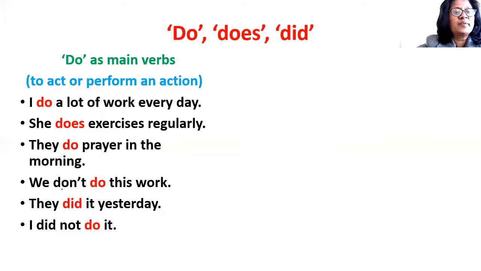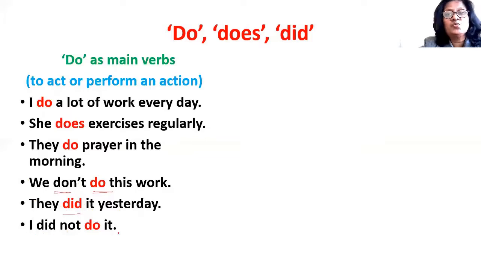One is used to make negative and the other is the main verb. So one verb is the main verb and the other is the auxiliary verb. They did it yesterday. So here did is the main verb and it is used to indicate an act which was done in past. They did it yesterday.